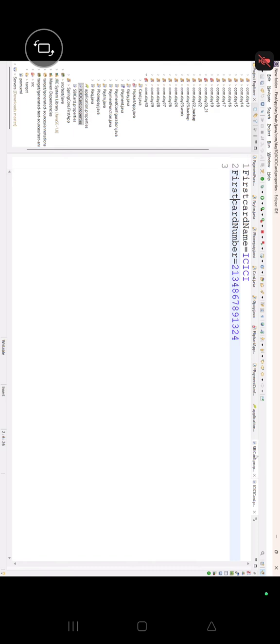First card number. Then we have to write here second card number. Second card name and second card number. Right? Second card number, first card number. And then what will we do? We'll write here SBI as the second one.